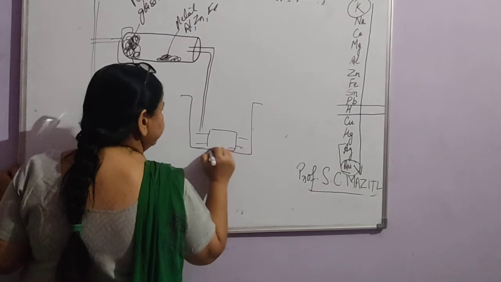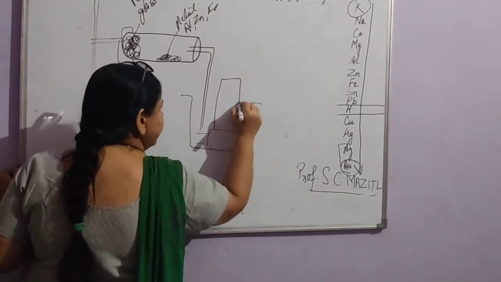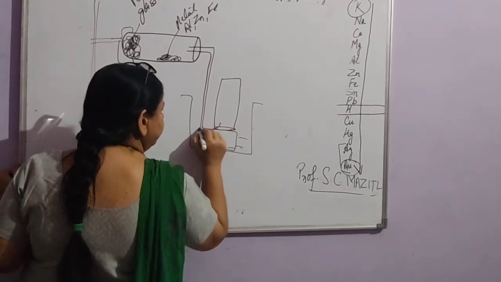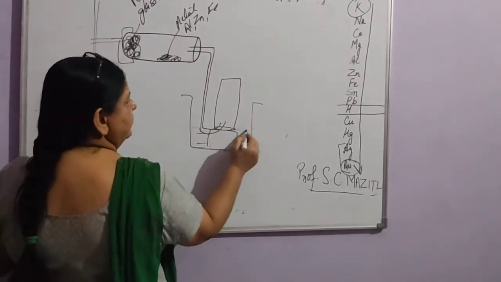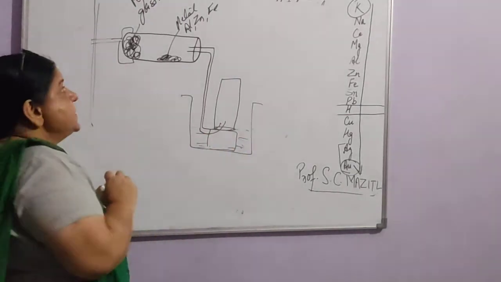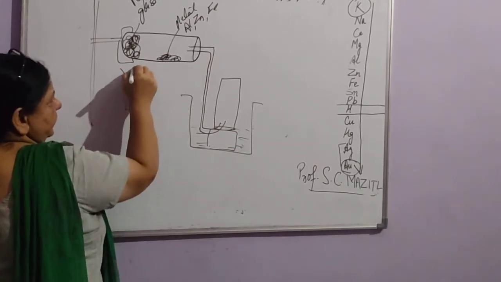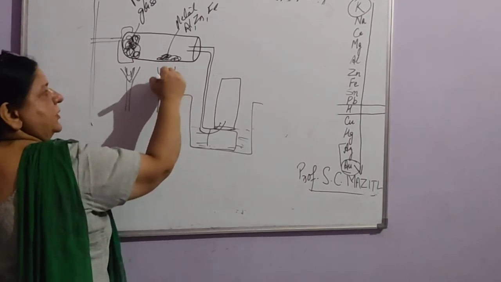Then here we place an inverted gas jar and the delivery tube passes into this. So here we have water. Now what will happen when we heat this glass wool and we heat this metal also?